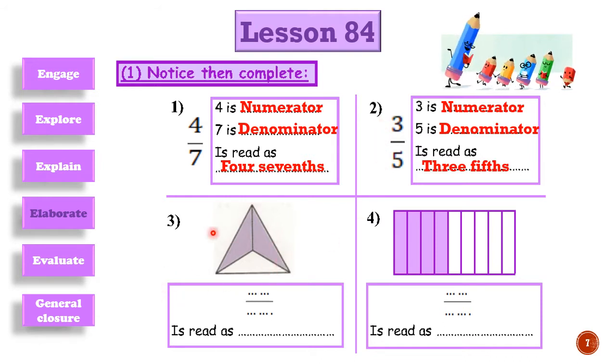And this one we have this shape divided into 3 equal parts, and how many whole parts? It will be 3 in the denominator. And how many shaded parts? It will be 2 in the numerator. And this proper fraction is called 2/3. And this fraction, how many whole parts? It will be 9. And how many shaded parts? It will be 4. It will be 4 ninths. All of these fractions are proper fractions because the numerator is less than the denominator.